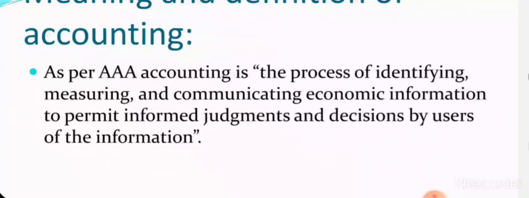Identifying means identifying certain transactions which are of economic nature, that is money related transactions. So identifying the transactions in which money is involved. Then measuring means how to classify, how to summarize all those things. And finally communicating is communicating the economic information to permit informed judgments and decisions by users of the information.